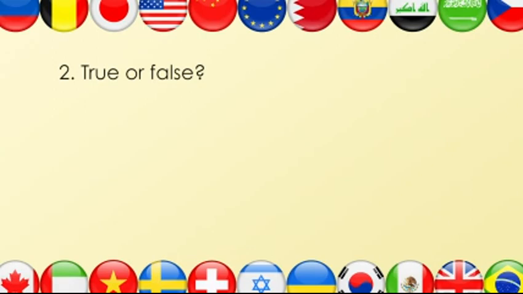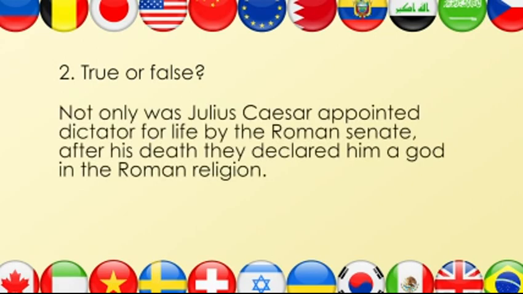Question number 2. True or false? Not only was Julius Caesar appointed dictator for life by the Roman Senate, after his death, they declared him a god in the Roman religion. The answer is true. The Roman Senate declared Julius Caesar dictator for life in 44 BCE and a god in the Roman religion in 42 BCE.